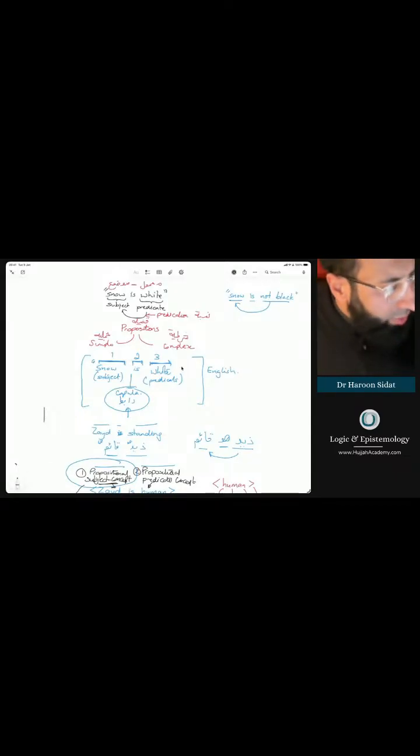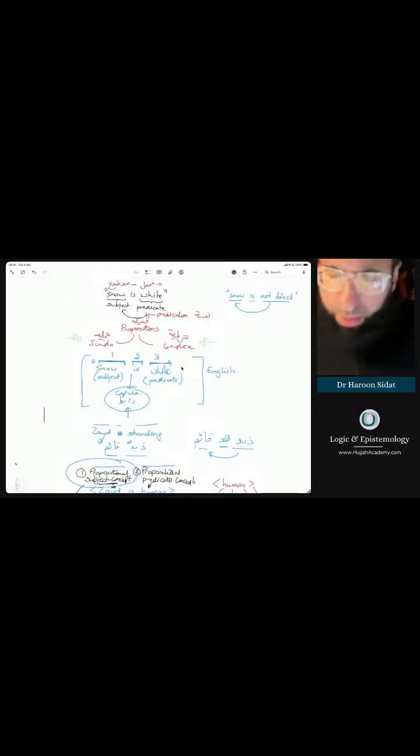I'm going to use a different color pen just to show that for you. So maybe use a green one. This one here. So that's a simple proposition. We call that a qadiyya hamliya. That's the one we're going to really focus on for the next few weeks. And the second type is the complex proposition, which is the qadiyya shartiyya. This is more complex. We will build on that after we finish with the simple one, insha'Allah ta'ala.